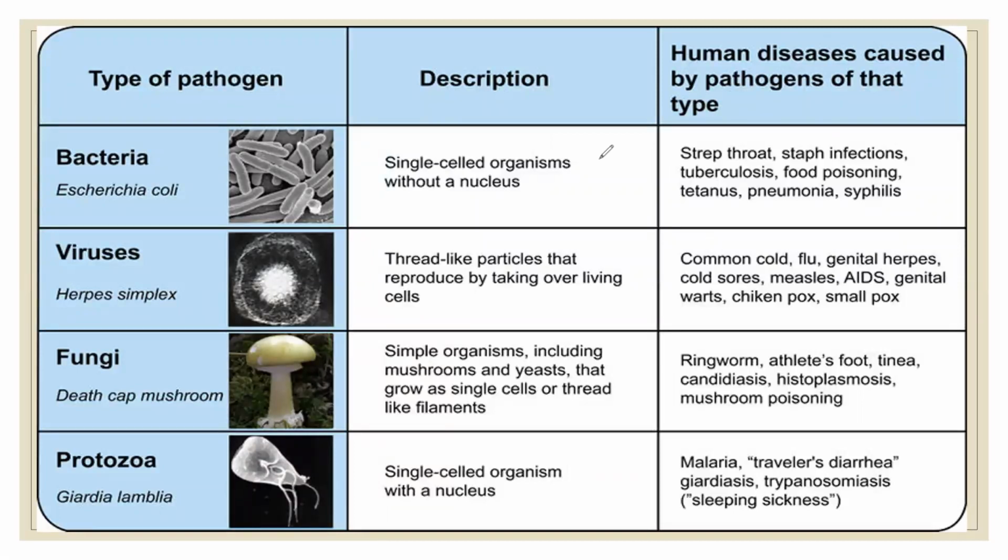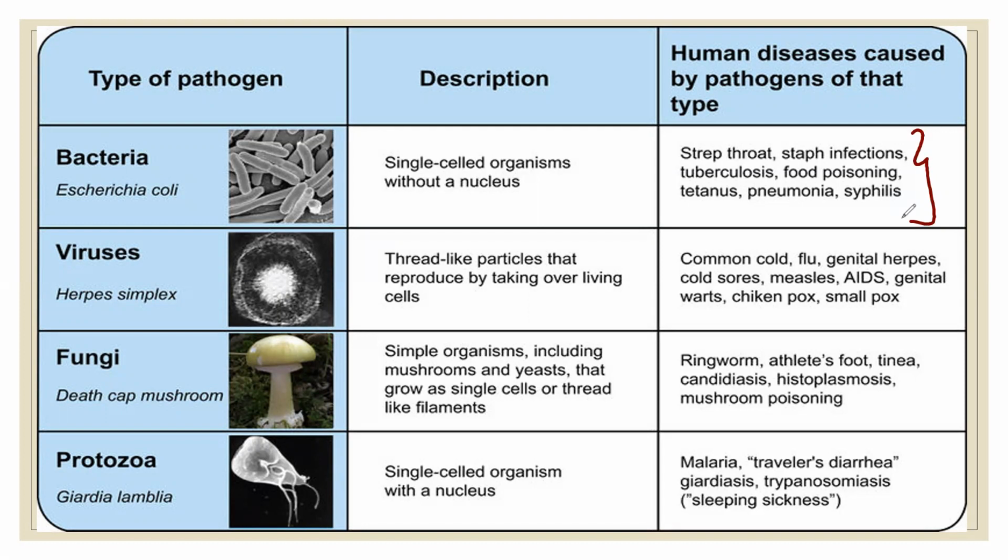Here are some types of pathogen, their description, and the human diseases that are caused by these pathogens. First one is bacteria. The example is Escherichia coli. This is a single-cell organism without a nucleus. And the diseases that they cause are strep throat, staph infections, tuberculosis, food poisoning, tetanus, pneumonia, syphilis. So these all are bacterial diseases.